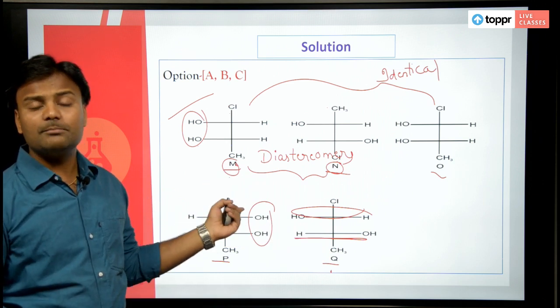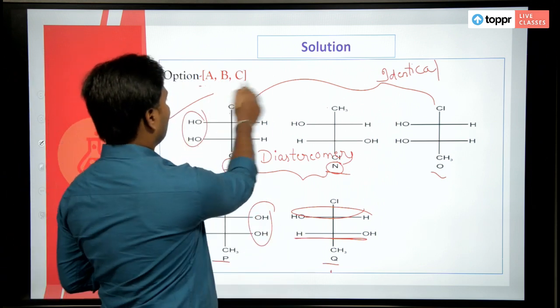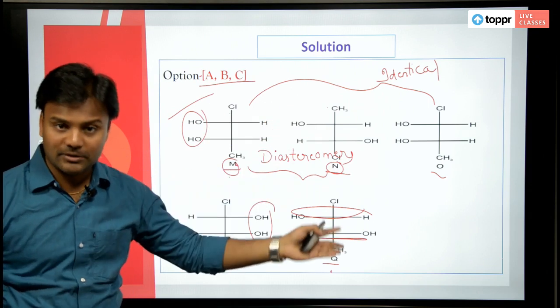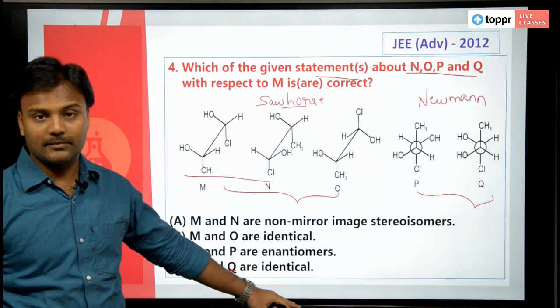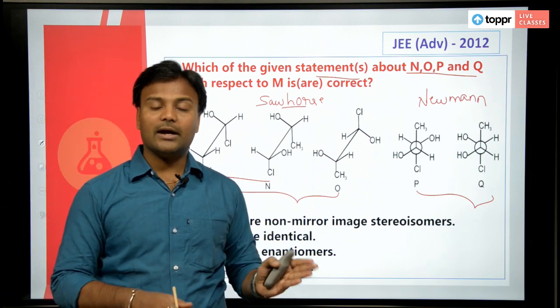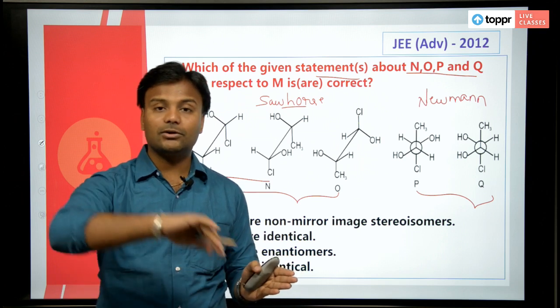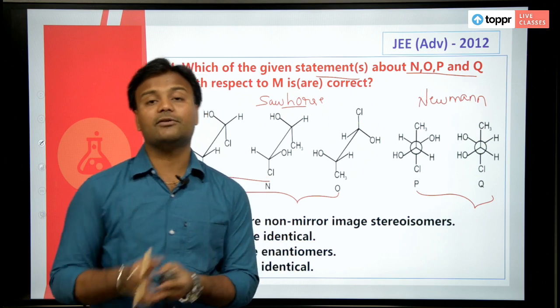So what is most important for this question? Options A, B and C are right, but the last option, M and Q are identical, is the wrong option. But the most important part of this question is how you convert a Sawhorse projection to a Fischer projection, or a Newman projection to a Fischer projection.